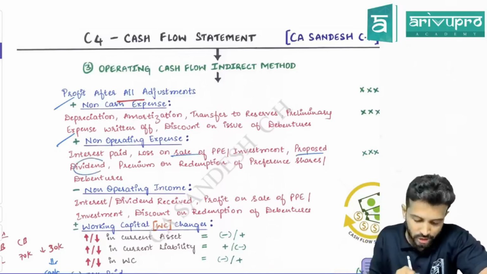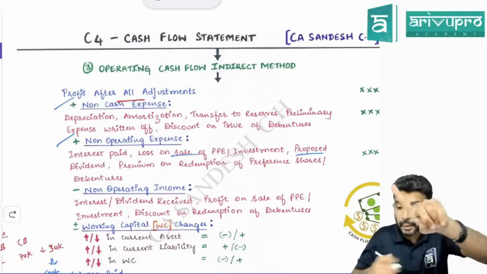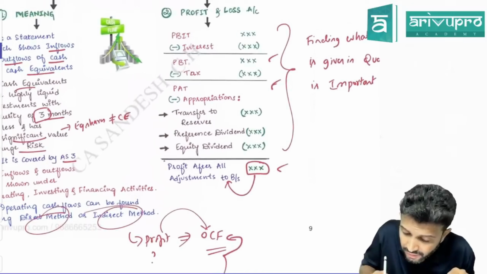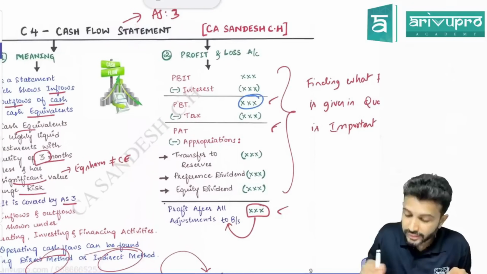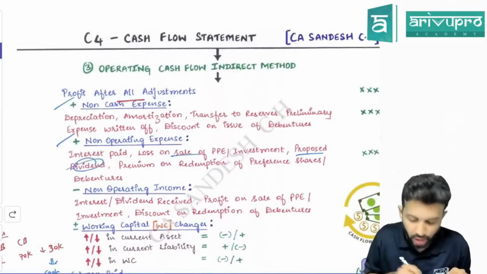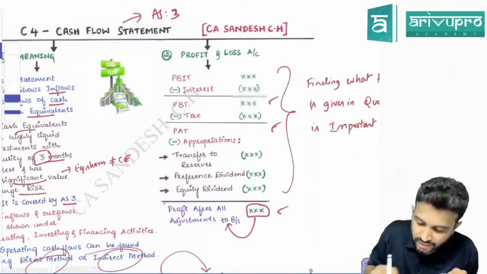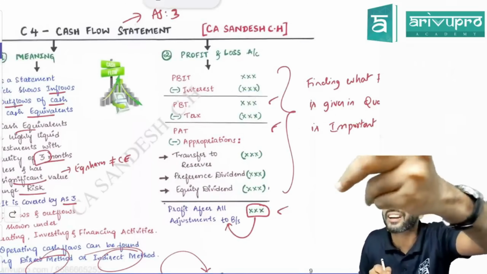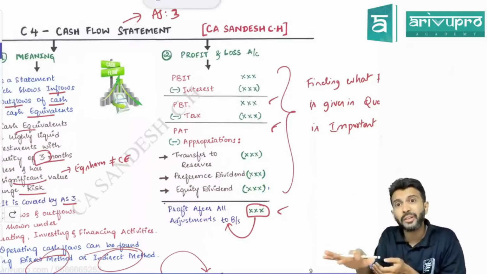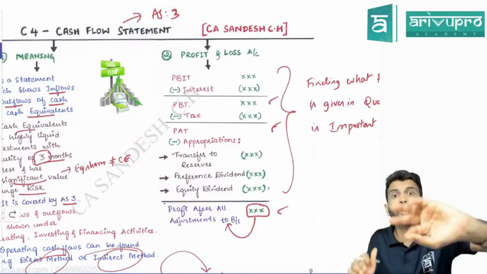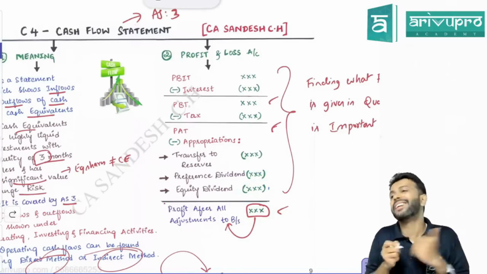Okay. Same thing goes for proposed dividend also. Because profit after all the adjustments means dividend is also adjusted. But just to give you a context, suppose they give you profit before tax in the problem. Then should we have to do anything for dividend, sir? No. Because profit before tax means is dividend already deducted or yet to be deducted? Dividend is not yet deducted. If it is not yet deducted, has profit reduced? No. So in that case, will you add it or ignore? Ignore.